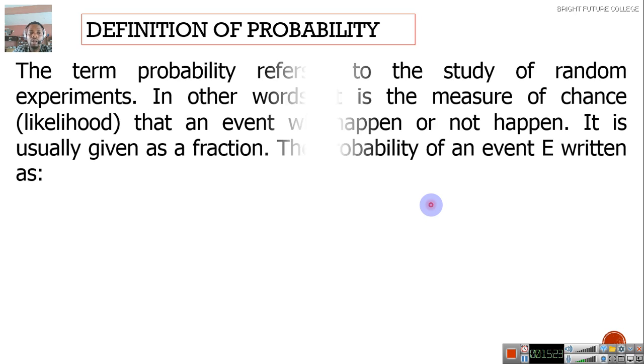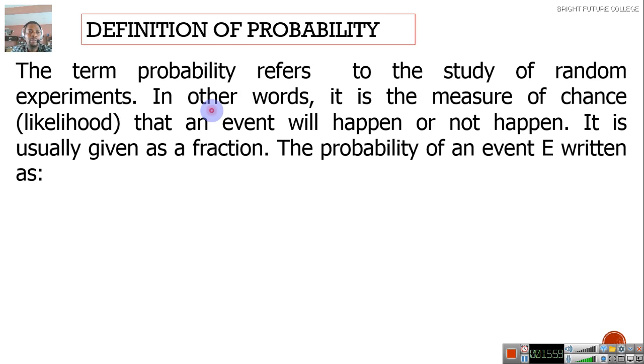Now, the definition of probability. The term probability refers to the study of random experiments. In other words, it is the measure of chance or likelihood that an event will happen or not happen. It is usually given as a fraction. That means probability tries to look at the possibility of events taking place or not taking place. Like if I apply for that work, what is the probability that I'll be absorbed? What is the probability that they will take me?